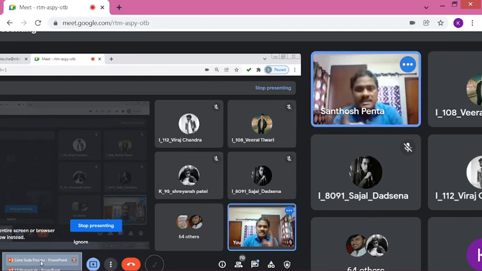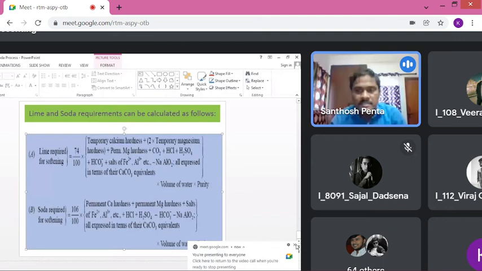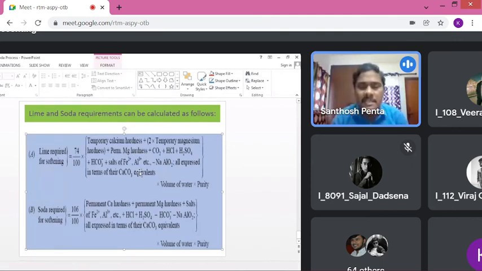I'm covering that. See here, I'm giving one numerical. Calcium bicarbonate is there in the water sample, and its strength, let us assume, is 50 ppm or 50 milligram per liter. The question is: calculate the requirement of lime for the softening of 20,000 liters of water for the following impurity, calcium bicarbonate equal to 50 ppm. It was given. Then what do we have to do?